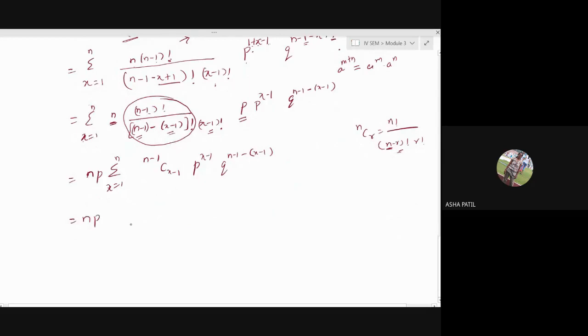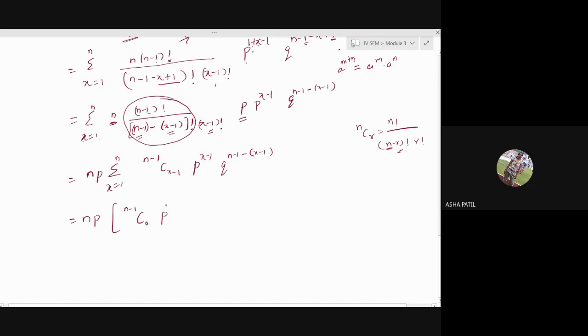Let me expand the summation by putting different values for x. If you put x equal to 1, what happens? What will you get if you put x equal to 1? N minus 1 as it is, C, 0. X is 1, 1 minus 1 you get 0.